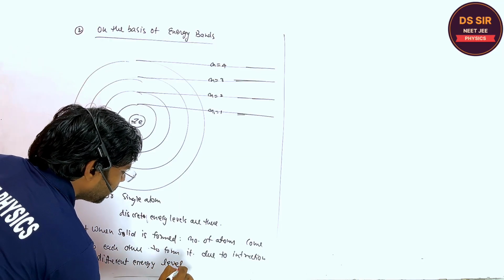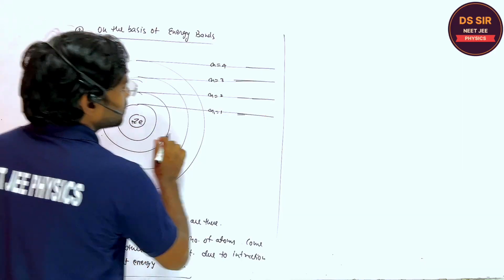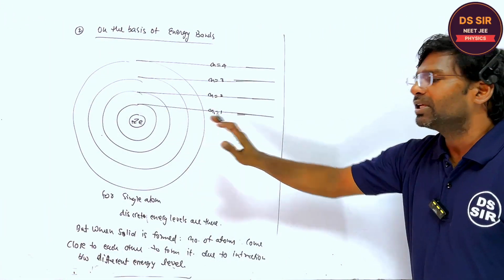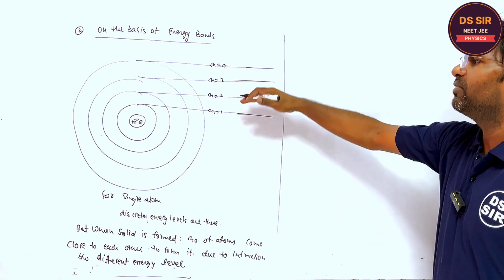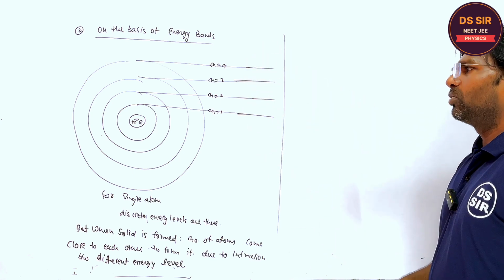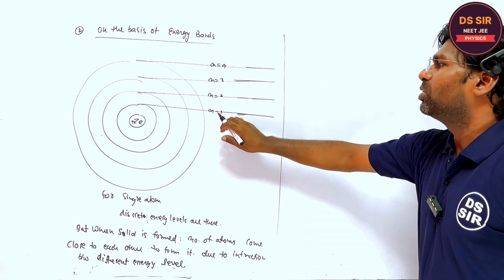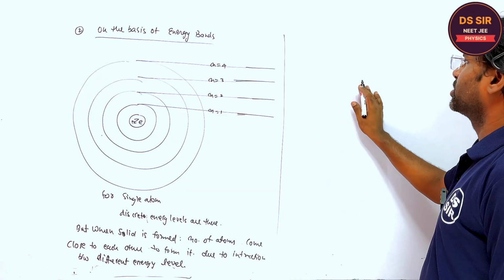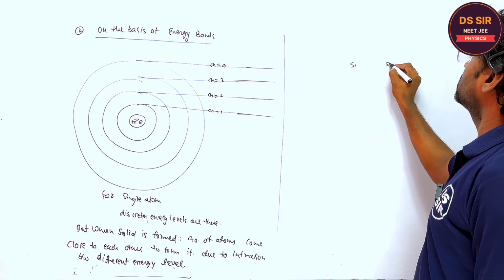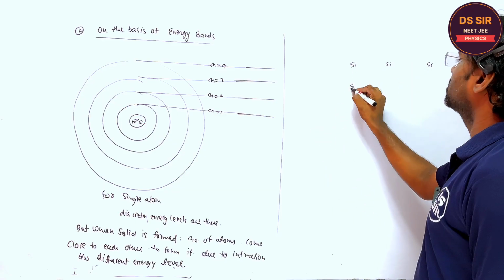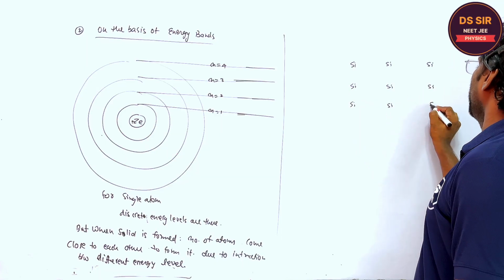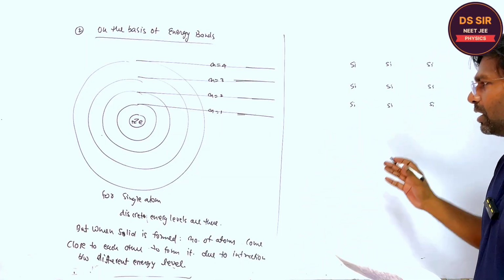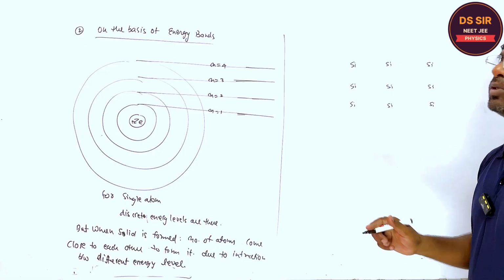different energy levels. Suppose this is the single atom and the energy levels are different. Whatever the value of the energy in electron volt, I am not considering, only these discrete energy levels. Suppose silicon: many atoms come close to each other to form the solid.